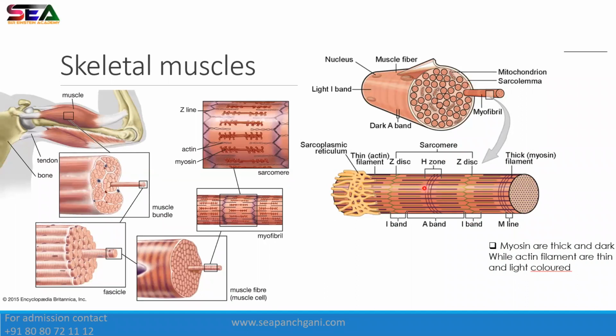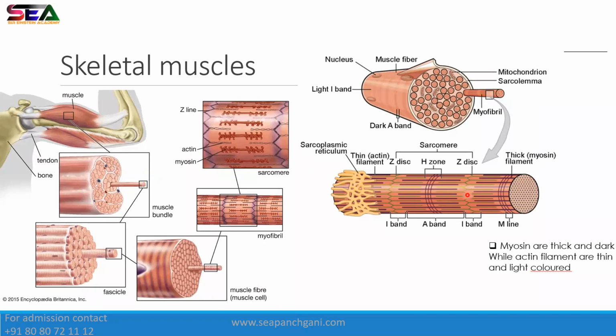For example, if you see the A band, ये A band दिख रहा है आपको? Can you see the A band? This A band is made up of myosin, the contractile protein which is known as myosin. Understood? Same like that, the I band. Can you see the I band here? These I bands are made up of actin. This is also one type of contractile protein.